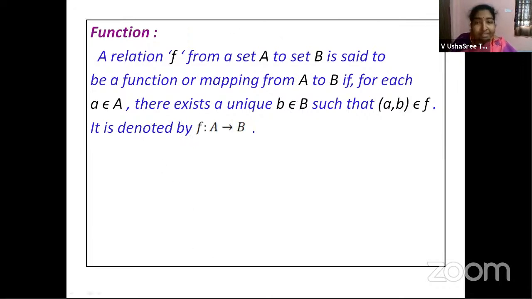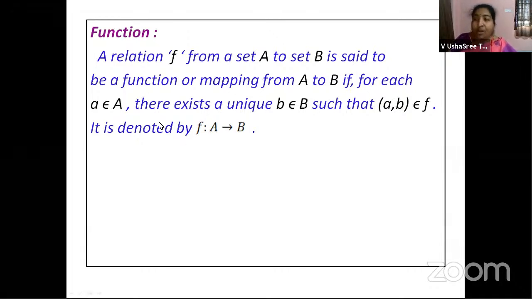Now we will try to understand this definition word by word, children. A relation F, that means for a function, first of all, it should be a relation, and the relation is from set A to set B. Then how does that relation become a function? By following this condition.